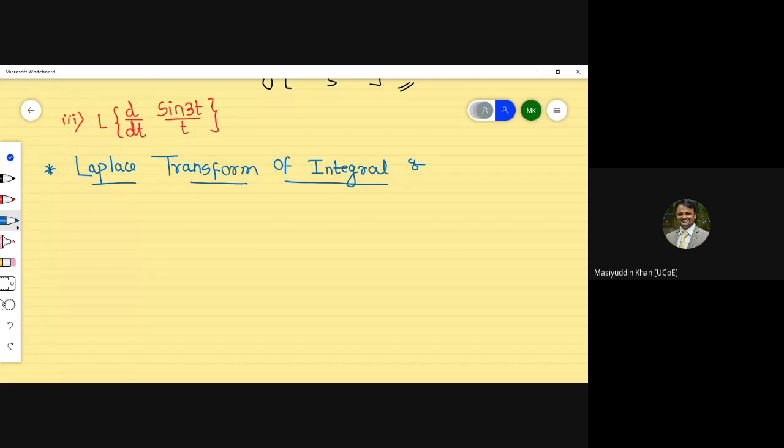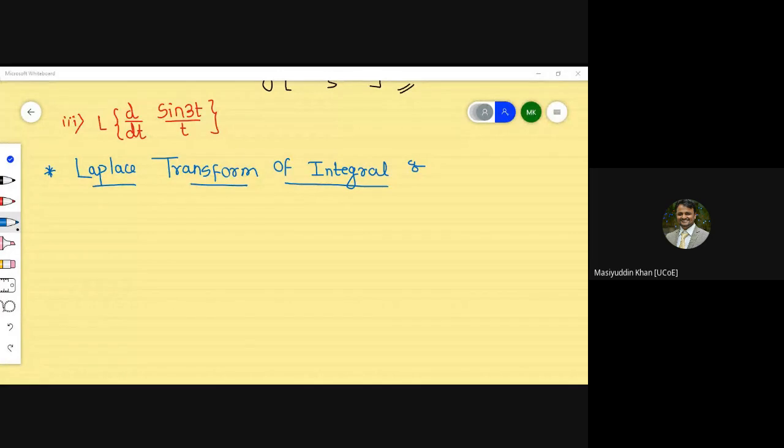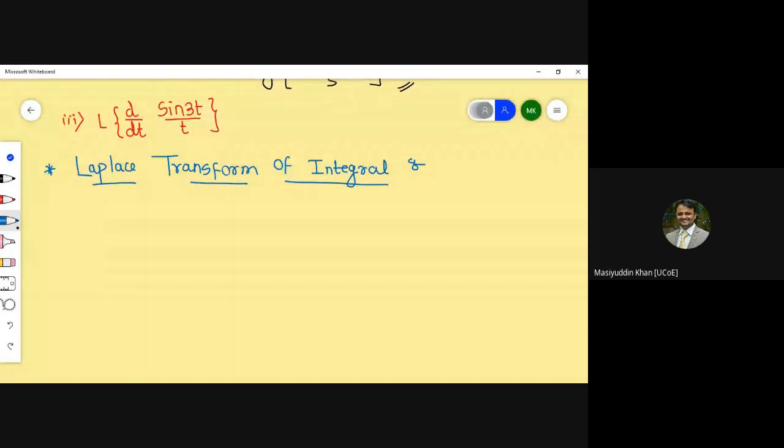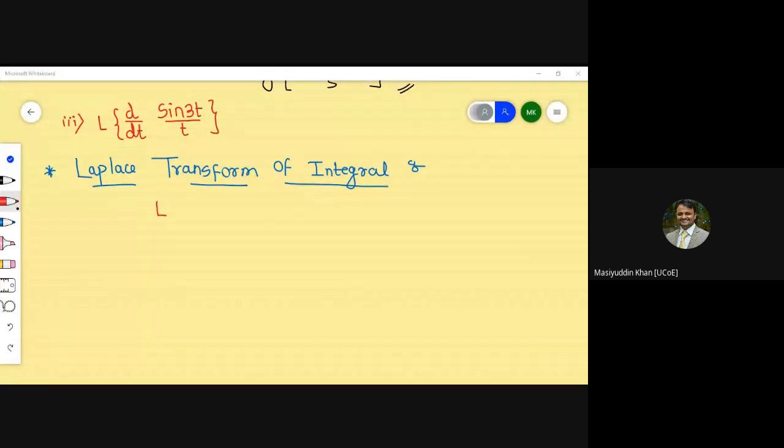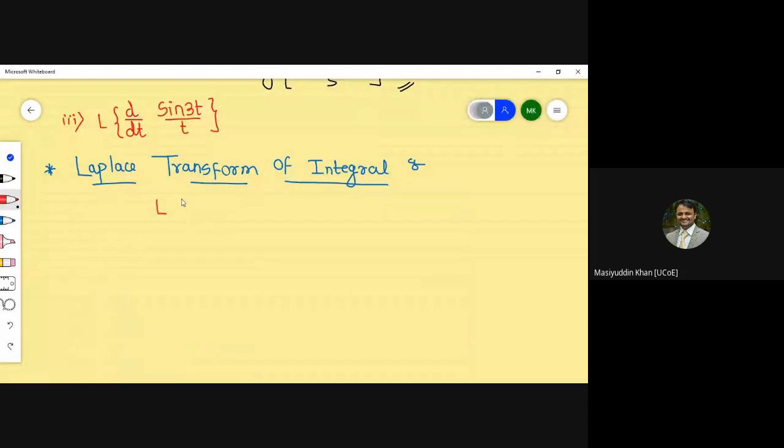You should remember this part. Laplace transform of integral is represented as: Laplace transform of integral 0 to t of f of u du, which is equal to 1 by s into F of s.